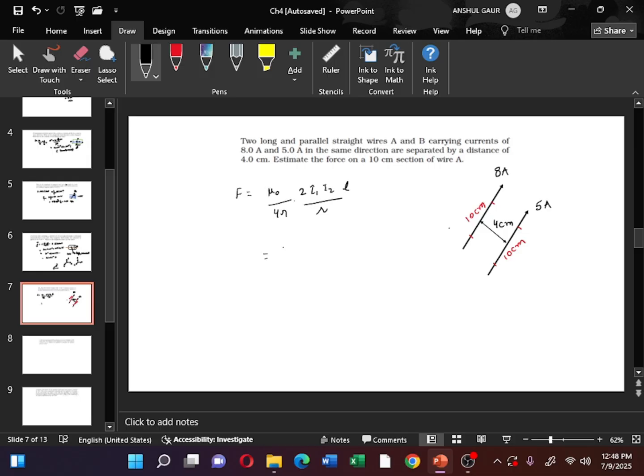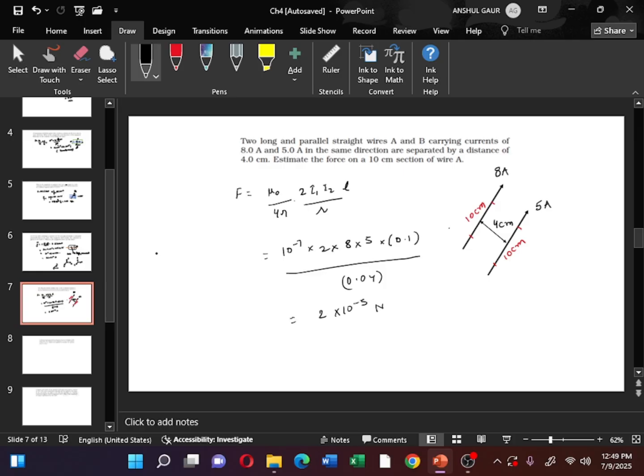So putting the respective values, mu naught upon 4 pi is 10 to the power minus 7. So 2 times I1 is 8 and I2 is 5. The length of the wire on which the force is required is 10 centimeter. When converting it into meter, it is 0.1 meters, upon R, which is given as 4 centimeter, which means 0.04 is the value of R. Now after solving, this value comes out to be 2 into 10 raised to the power minus 5 newtons.